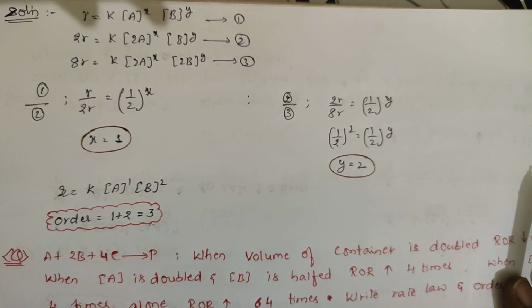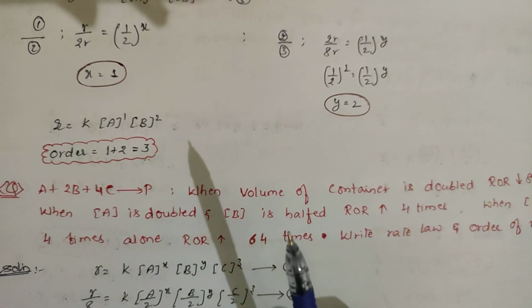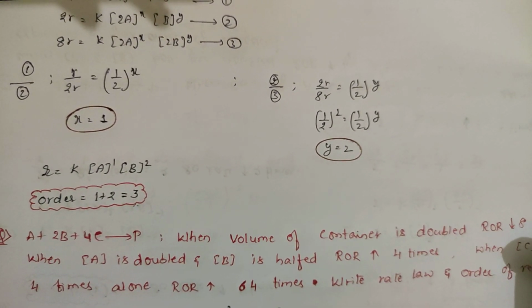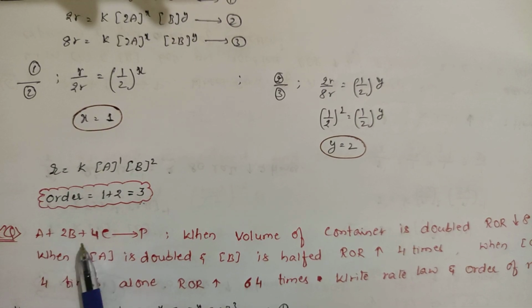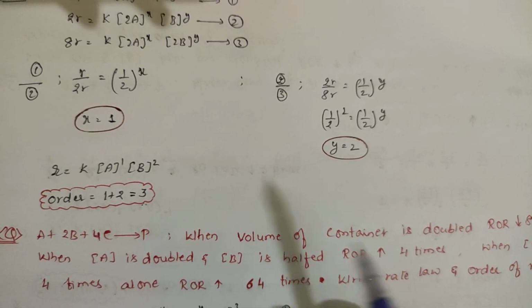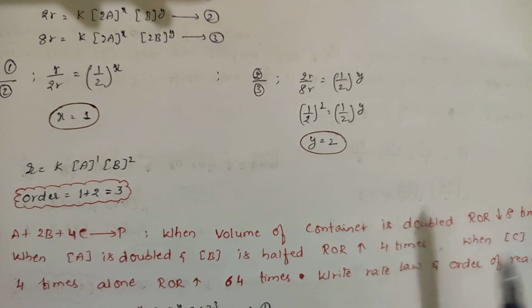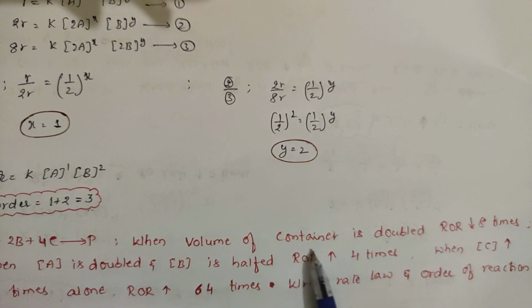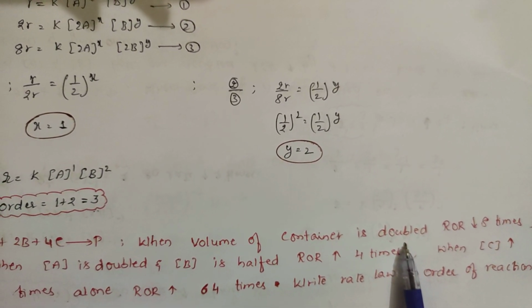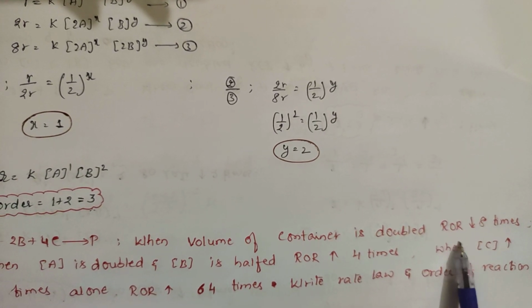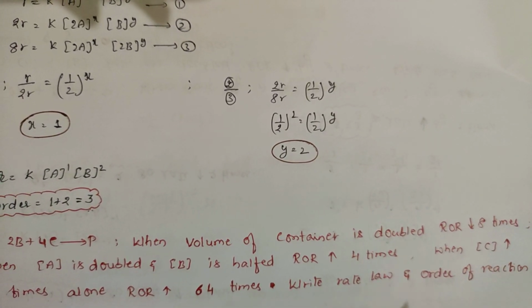Okay students, this is for today and I am giving you one question for tomorrow. In the next session, this will be solved. So the question is this one. A plus 2B plus 4C gives rise to product. This is the equation. When the volume of the container is doubled, the rate of the reaction decreases by 8 times. So R becomes R by 8.